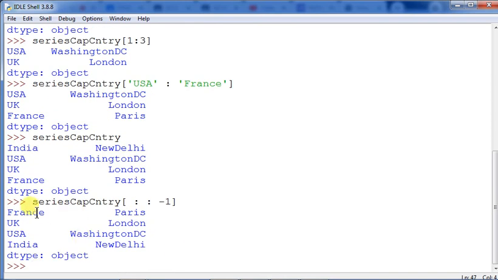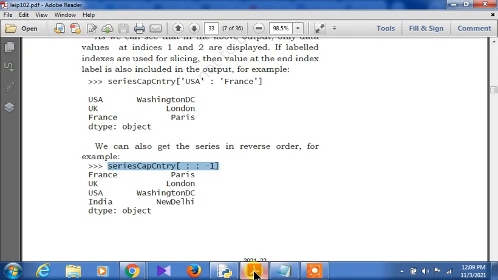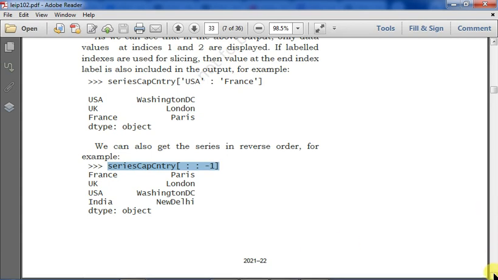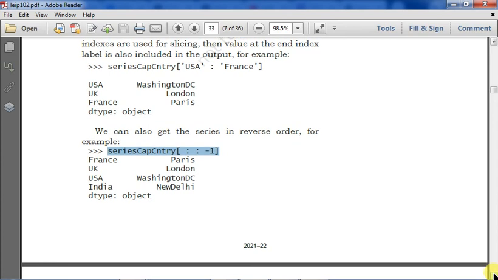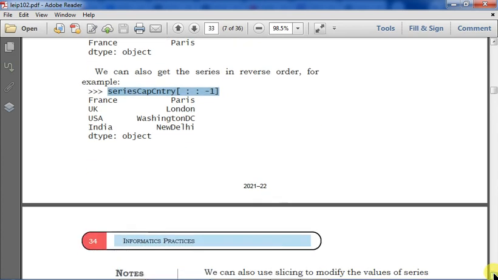So you see the entire series has been reversed when we gave the step as -1. These are some aspects that you have to remember. You have to do the particular programs and see how this functions. These are the different slicing commands that we are using here. Now let us see some other set of commands of this kind.